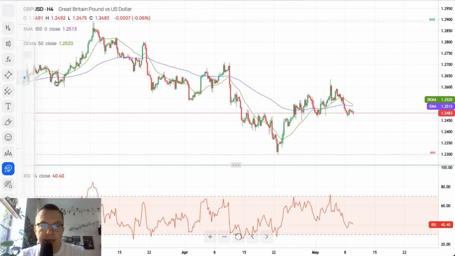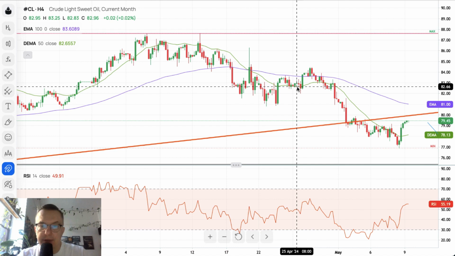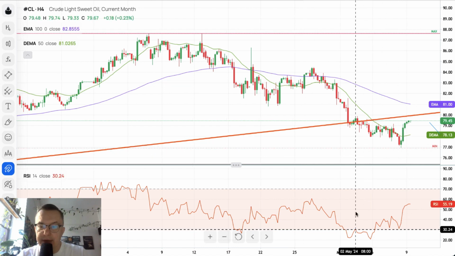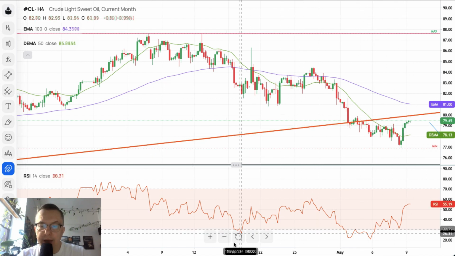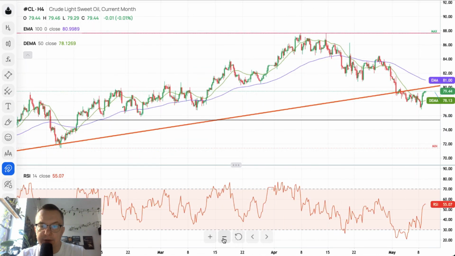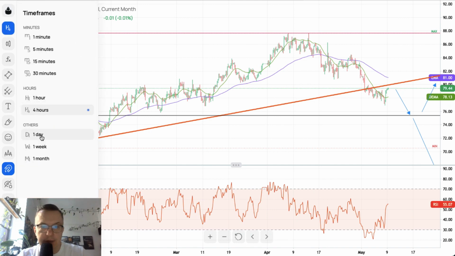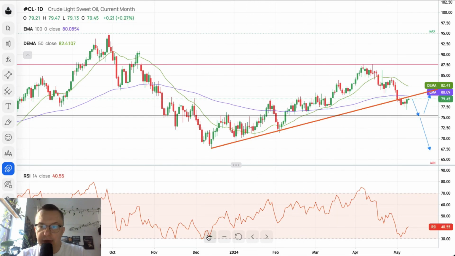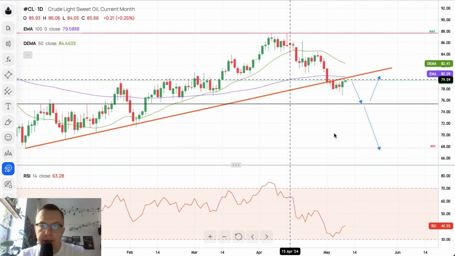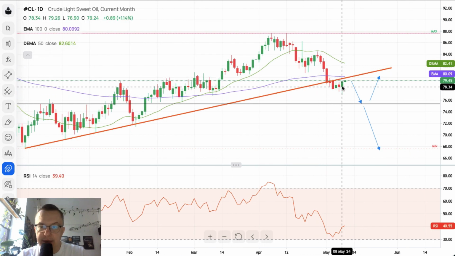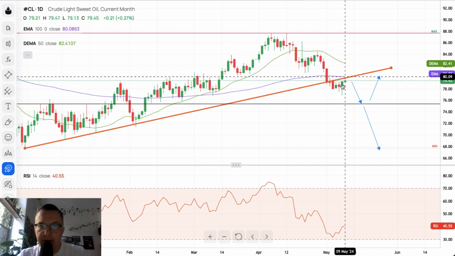Let me just take a look at the crude oil, because yesterday we got the data from the crude oil. As you can see, the market is getting away from the extremely oversold conditions, and we used to analyze it on the daily time frame chart. There you go. So what do we have here? We have a breakout below the trend line. We broke below the trend line, but this candle is showing us that the bulls want to test the breakout from below. So there will be some kind of a test, possibly towards the 100 periods moving average, 80.08.